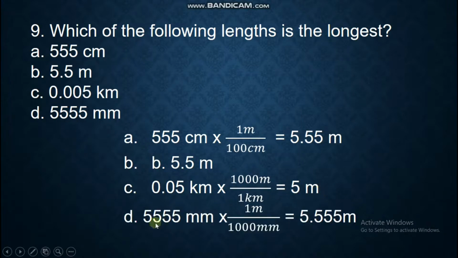And for letter D, we have 5,555 millimeters, and we multiply that by the ratio that 1 meter is 1,000 millimeters. Thus, we have an answer of 5.555 meters. In this case, the longest is letter D, 5,555 millimeters.